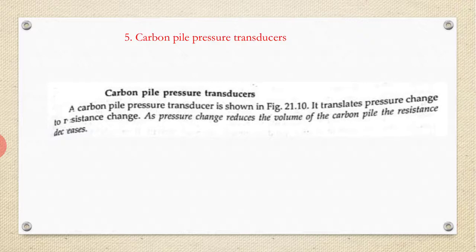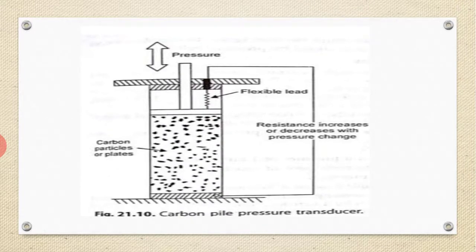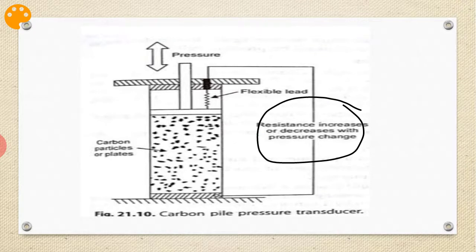The fifth one is the carbon pile pressure transducer. This is the figure. Carbon pile particles, plates, and flexible leads are used here. Resistance increases or decreases with pressure change. This resistance is taken into consideration. The resistance value increases or decreases with respect to the pressure. So a carbon pile pressure transducer translates the pressure change to resistance change.